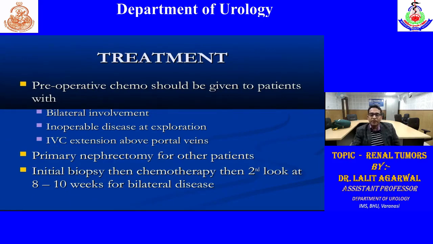Treatment: preoperative chemotherapy. In which patients do we have to give preoperative chemotherapy? When tumors are bilateral or inoperable disease is there, then first we give chemotherapy, then there will be reduction in the size of the tumor. Then if the tumor is resectable, we can excise it. So bilateral tumor, inoperable tumor, IVC involvement: these are indications for preoperative chemotherapy. Other patients, we can directly go for surgery. Sometimes people also advise initial biopsy, then chemotherapy, then a second look at 8 to 10 weeks for bilateral disease.